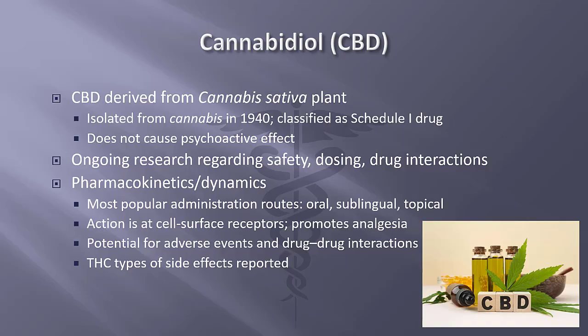The three most popular routes of administration for CBD are topical, oral or edible, and sublingual. The mechanism of action for CBD is an agonist for multiple cell surface receptors linked to anti-inflammatory activity that promotes analgesia and opioid-sparing effects. The pharmacokinetic and pharmacodynamic properties of CBD may lead to various adverse events and drug-drug interactions, and there is a lack of quality research in this area. Almost 30% of medical users of CBD have reported side effects commonly associated with THC use, including red eyes, euphoria, and hunger.